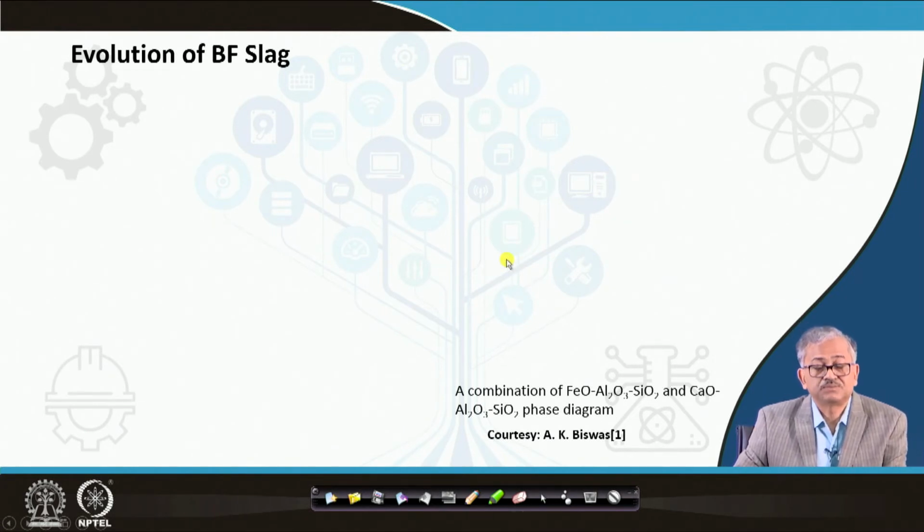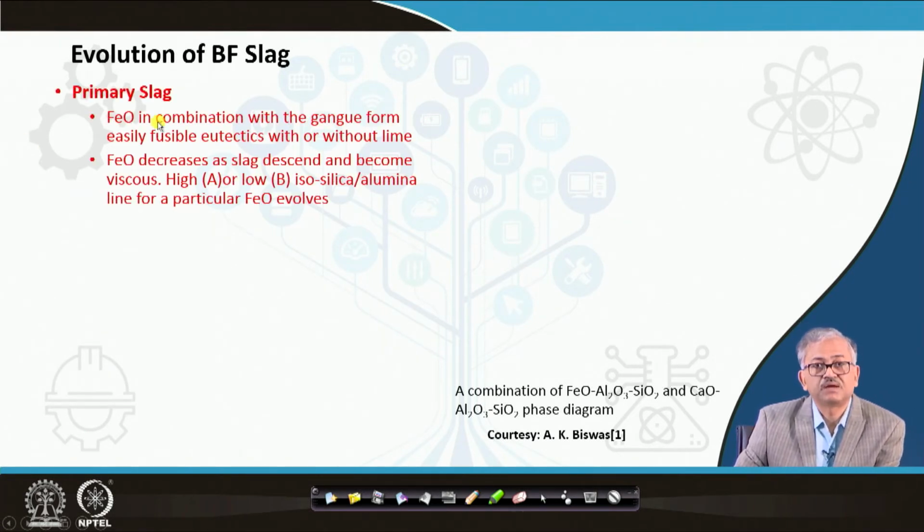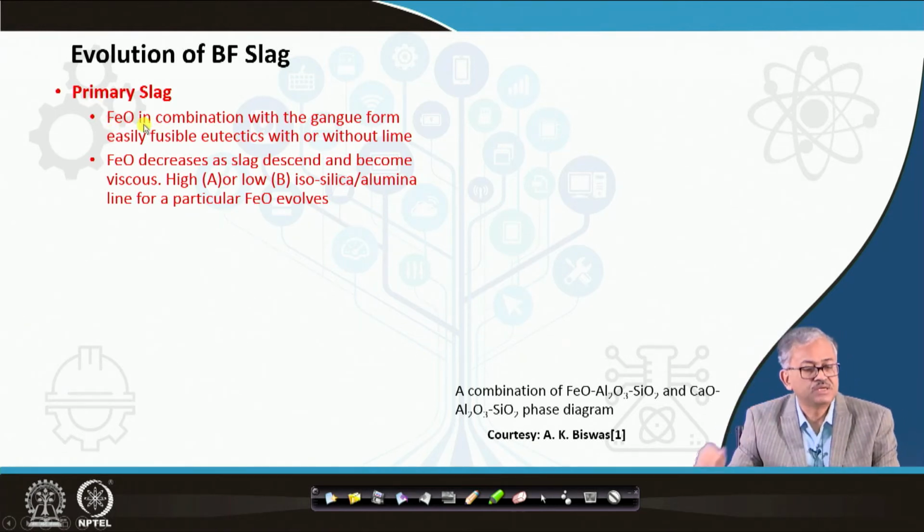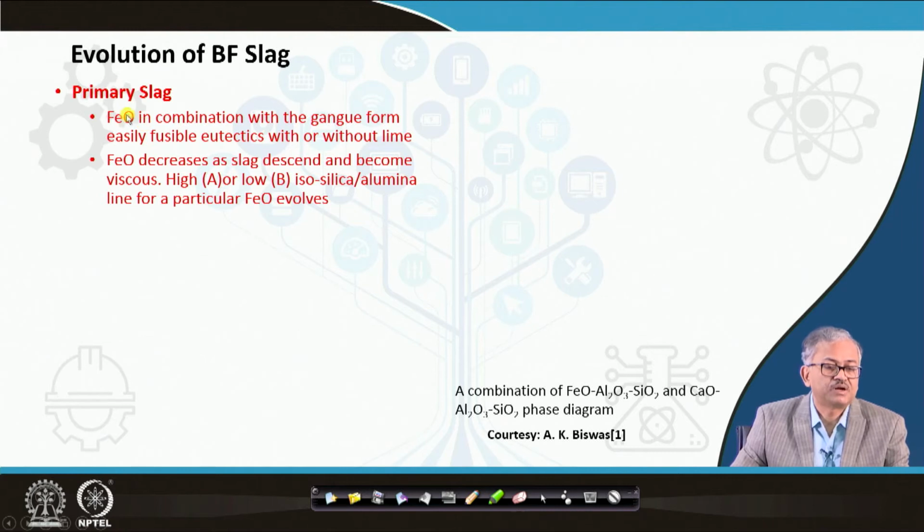Evolution of the blast furnace slag: first there is the primary slag formation. When higher oxides are reduced to wustite in the upper part of the furnace, the wustite can combine with the gangue in the iron ore, mostly Al2O3 and SiO2, and make some fusible eutectics, with and without lime.